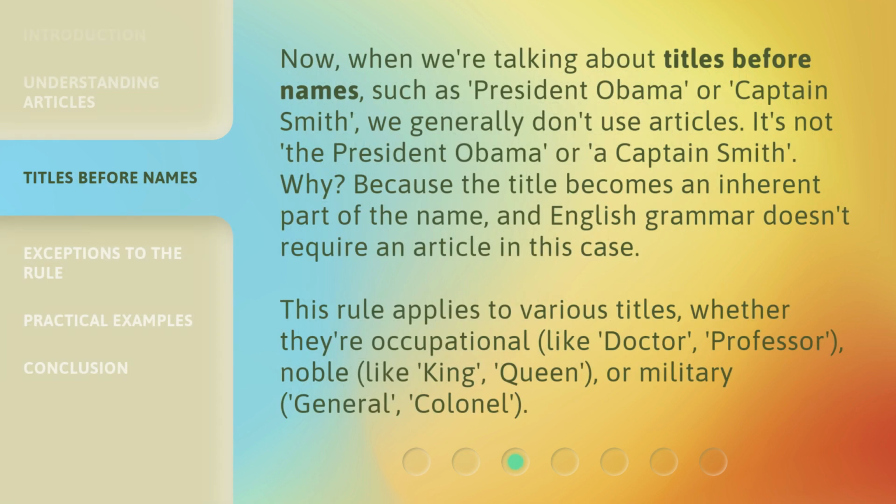Now, when we're talking about titles before names, such as President Obama or Captain Smith, we generally don't use articles. It's not "the President Obama" or "a Captain Smith." Why? Because the title becomes an inherent part of the name, and English grammar doesn't require an article in this case. This rule applies to various titles, whether they're occupational, like doctor, professor, noble, like king, queen, or military, general, colonel.